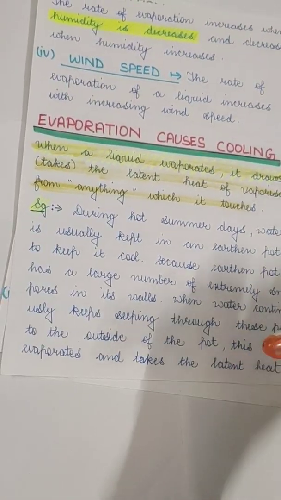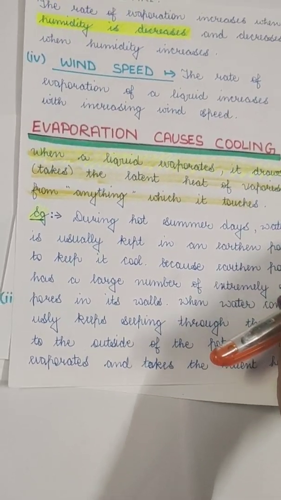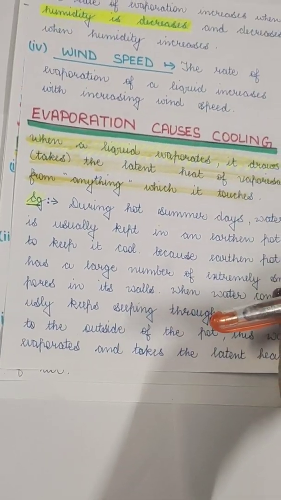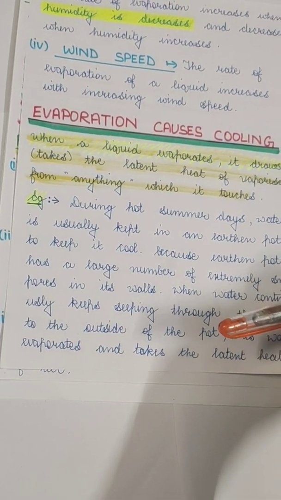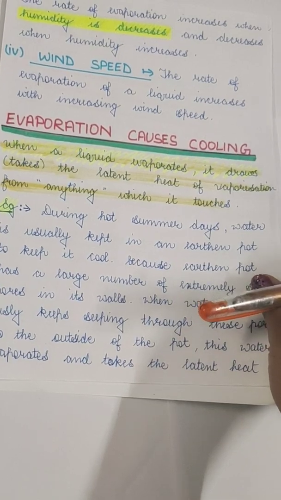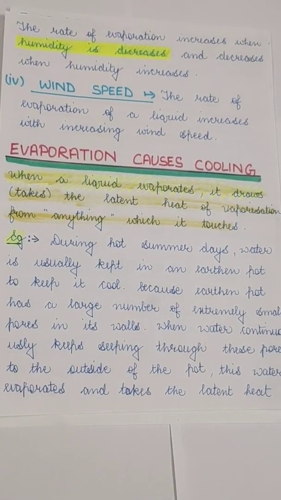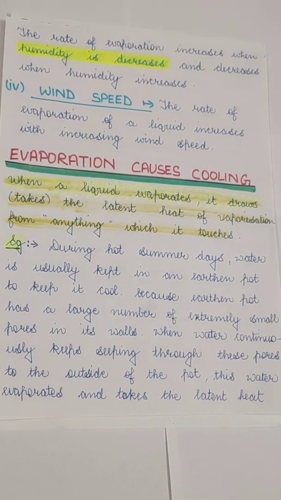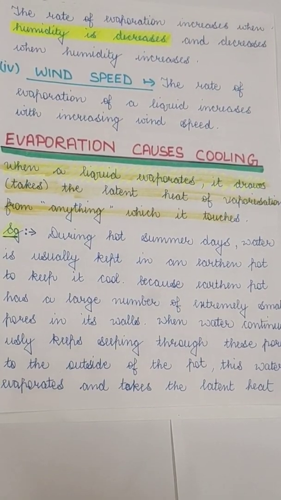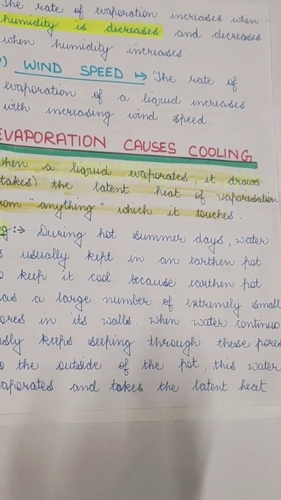So the factors that affect the rate of evaporation are four: wind speed, surface area of the liquid, temperature, and humidity. Three factors, that is temperature, wind speed, and surface area, if they increase, there will be an increase in the rate of evaporation. But humidity, if it increases, the rate of evaporation decreases.